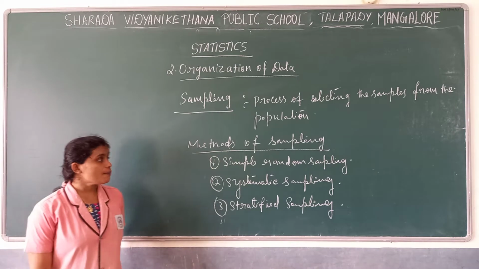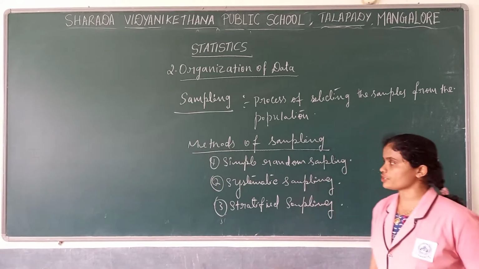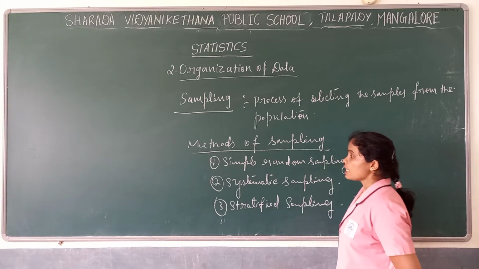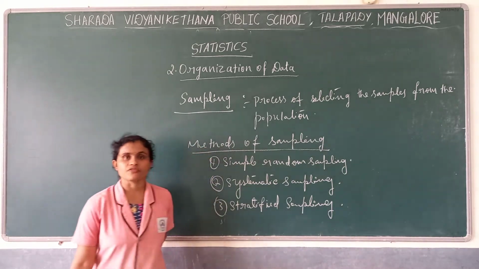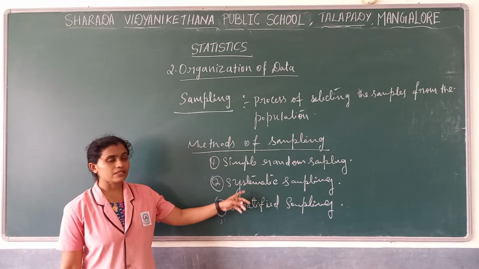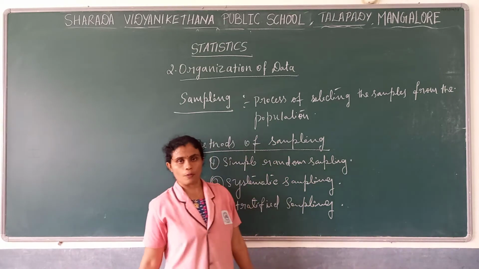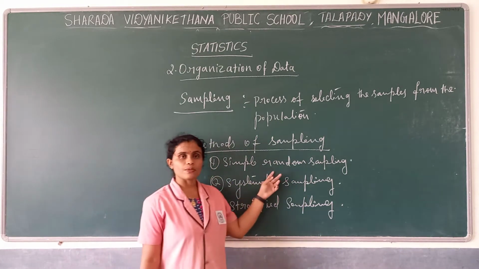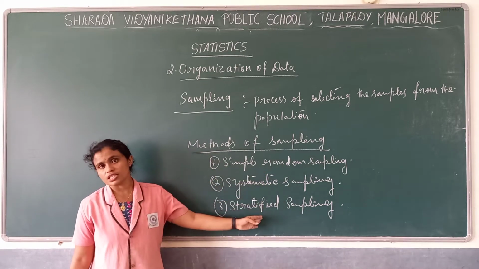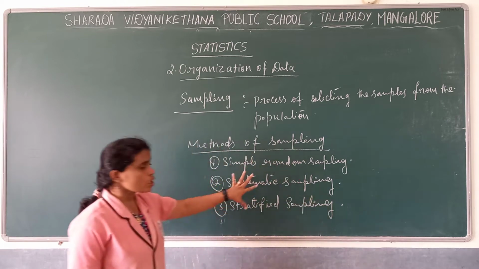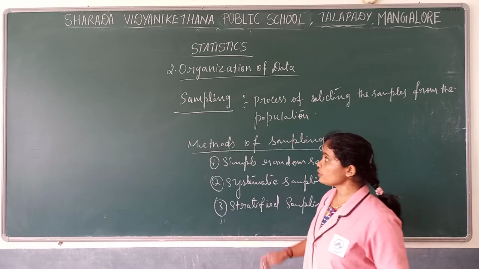Which are the methods of sampling, or mention the methods of sampling? It is a 2-mark question. Simple random sampling, systematic sampling and stratified sampling. These three methods we need to follow while choosing samples from the population. We have to follow one of these methods. Now we have to see what these methods are and how we select in each method.